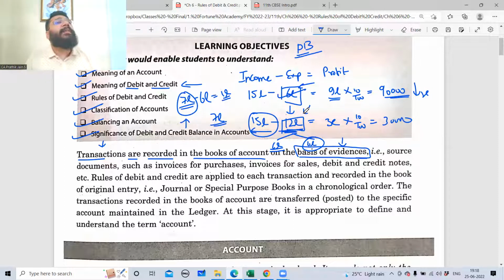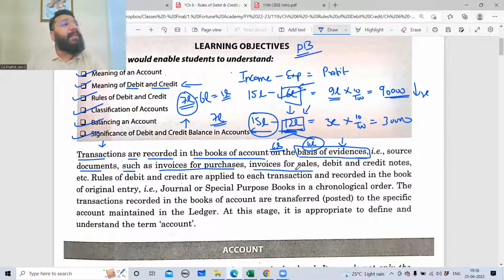So everything has to be supported by evidence. If you tell me this much is my income, then what is the proof of that? If you tell me this is my expenditure, what is the proof of that? So everything has to be supported by evidence. No evidence, then things could be a little tougher for you. Transactions are recorded in books of accounts on the basis of evidence, that is, source documents such as invoices for purchase, invoices for sale.